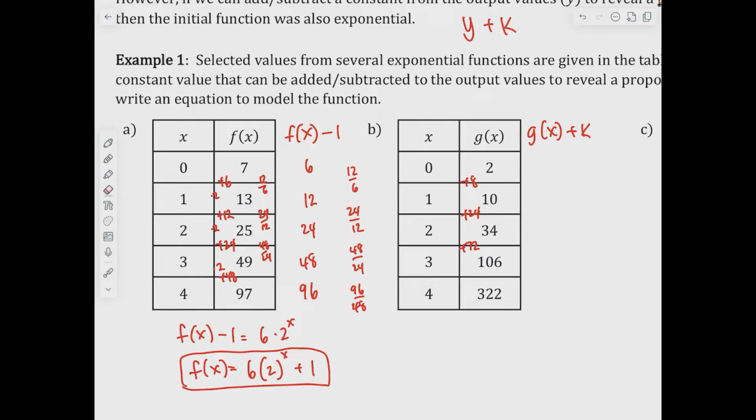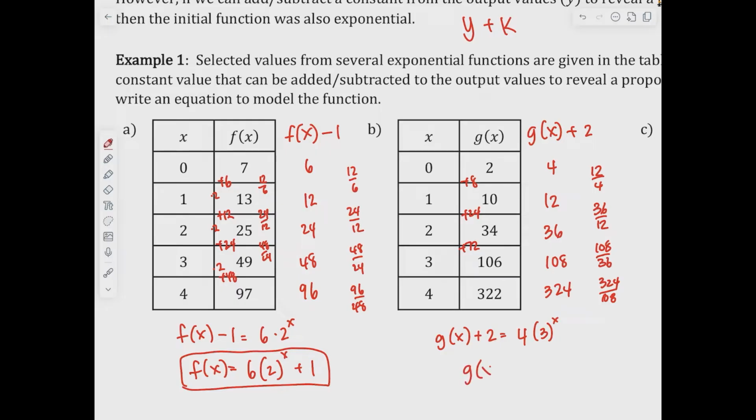Because they're multiplying by 3, if I add 2 to my output values, 2 plus 2 is 4, 10 plus 2 is 12, 34 plus 2 is 36, then I have 108, and I have 324. What you'll notice is that this proportion is 3, this proportion is 3, and 324 over 108 is also going to be 3. So I took my output values and added 2 to them. The initial value is 4, and it is being multiplied by a ratio of 3.